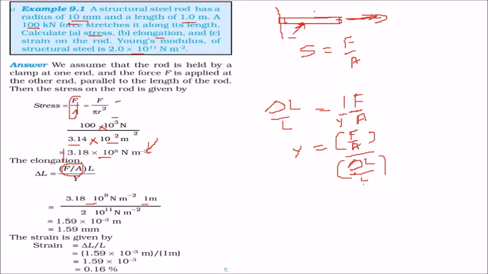And the strain, of course, is this one. So strain is given by delta L by L. Delta L we just found out, L is given as 1 meter. So this is around 0.16%, or this is the value. Okay.